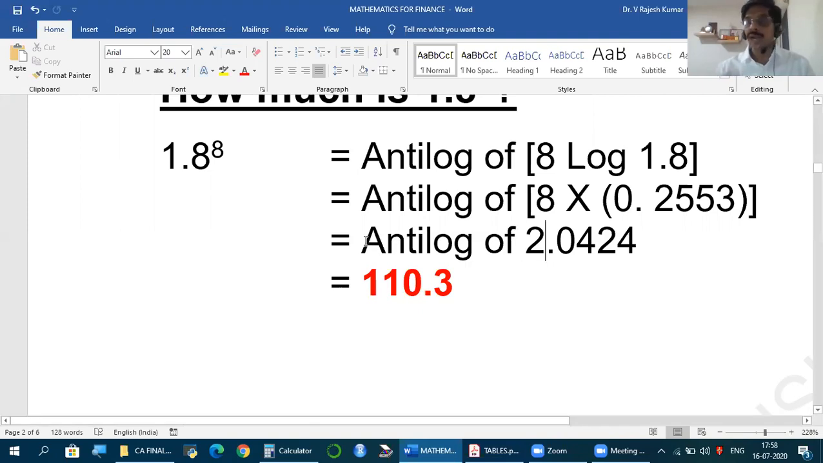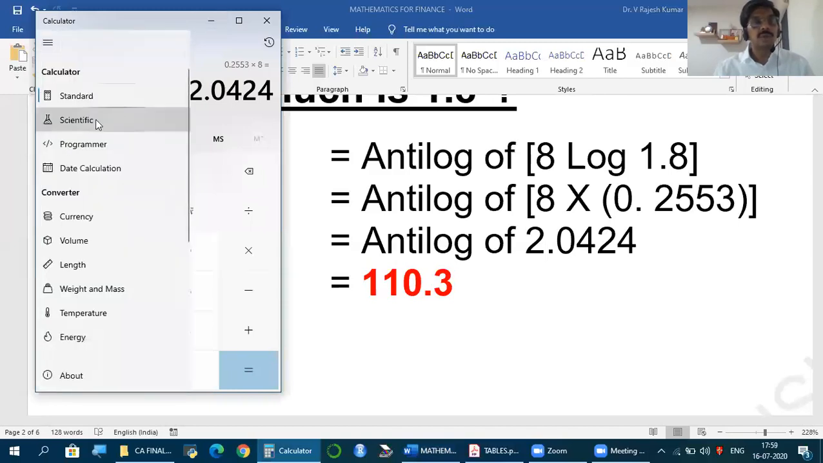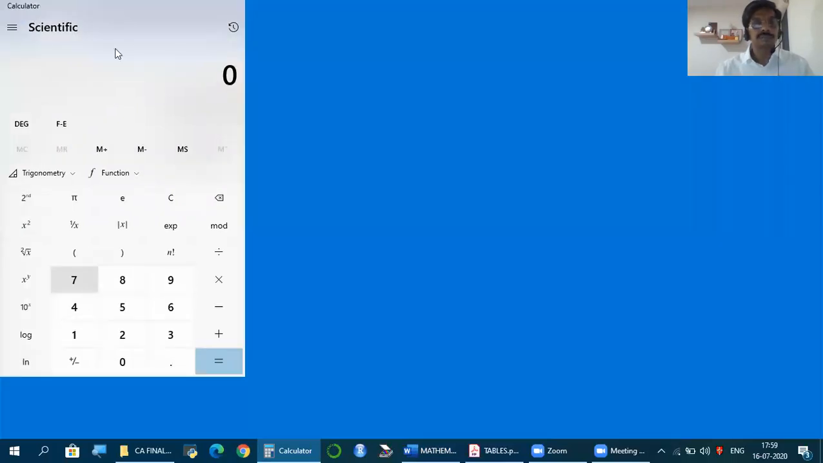Using log and antilog, you can't get the exact answer, but this is the simplest and the best way you can do. You need log and antilog tables, but that is available, not the scientific calculator. So if I have to show using a scientific calculator what is the value for this, 1.8 to the power of 8.